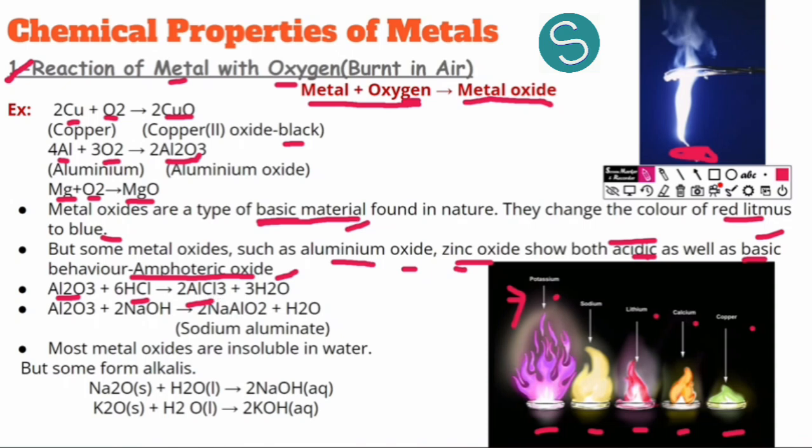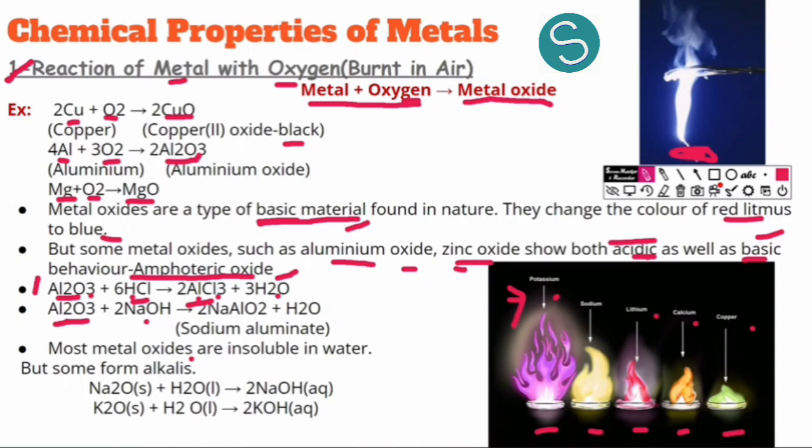We know that it produces salt and produces water. So it acts as both acid and base. You can see here, aluminium oxide when it reacts with acid, it acts as a base and forms salt. Aluminium oxide when it reacts with sodium hydroxide, which is a base, then aluminium oxide acts like an acid. So here it is acting like an acid and here it is acting like a base, and in both cases it is producing respective bases and respective salts and water. So these are amphoteric oxides.